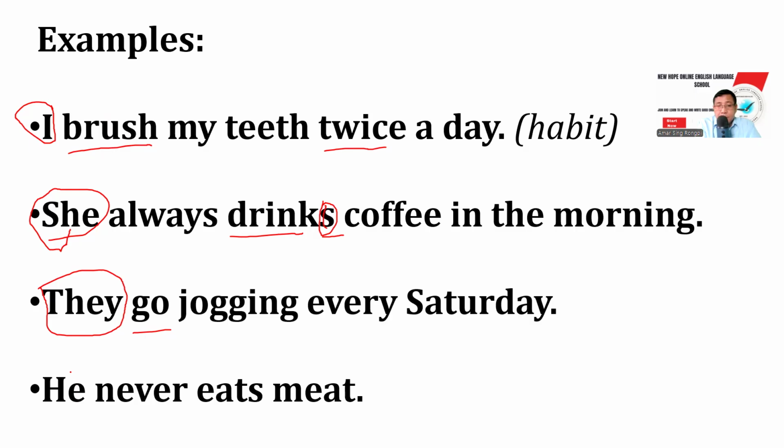Then he eats. He never eats meat. Yeah, he is a subject, and never is the time expression we have used here, and eats. Why s here? Because the subject is he. He never eats meat. Grammatically, we need to use s. So it will be wrong if we don't use s here. He never eats meat. Okay. So these are the examples.